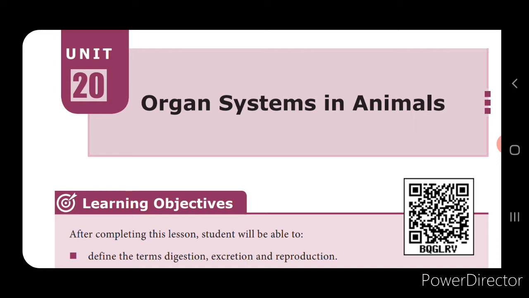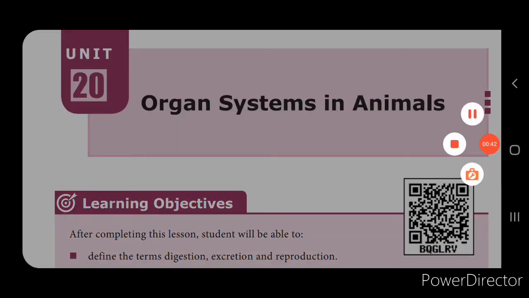We will also learn the role of skin in excretion, and here we are going to learn about the functions of the male and the female human reproductive system. Let's go into the session, children.